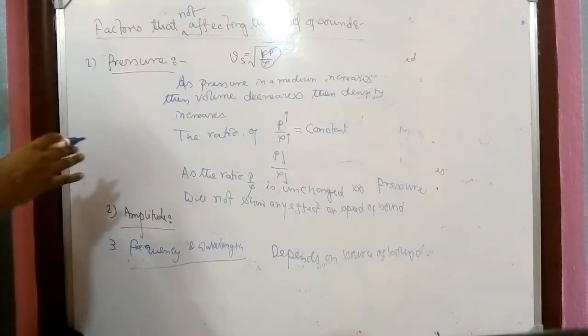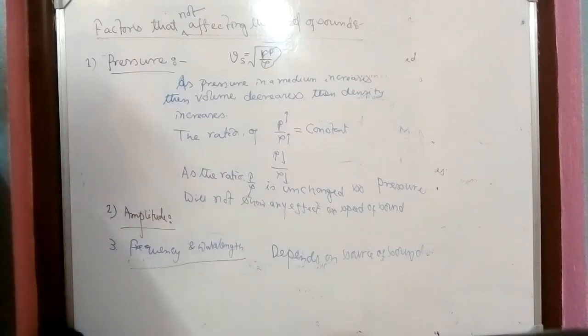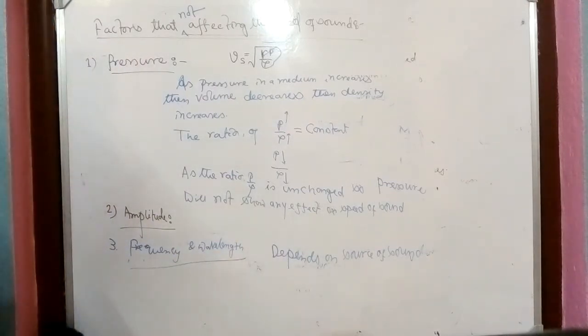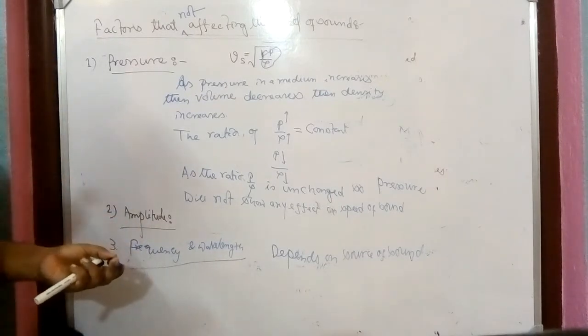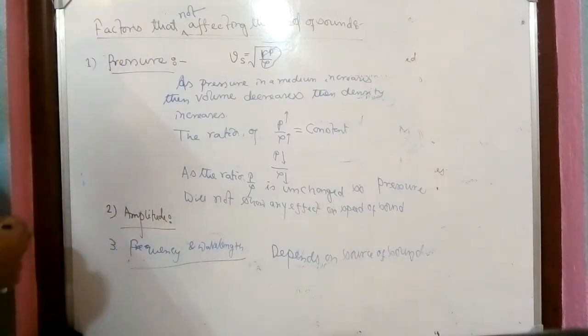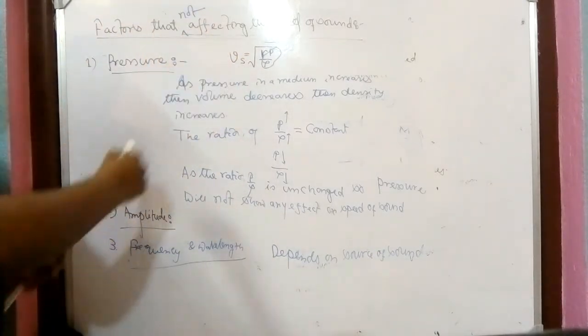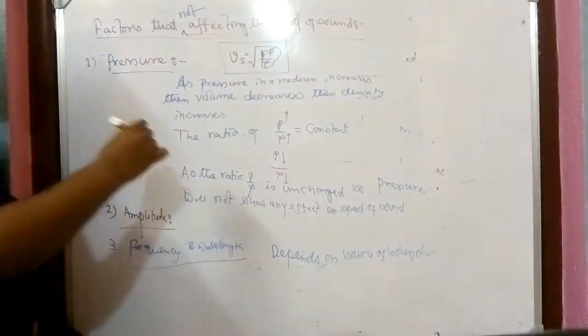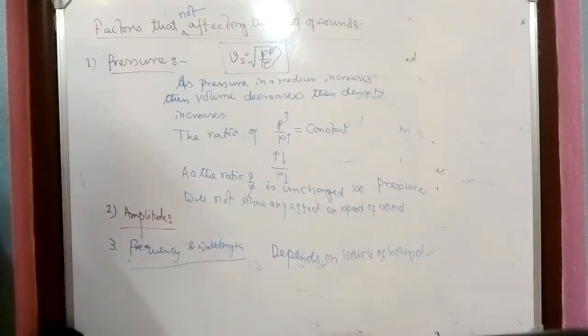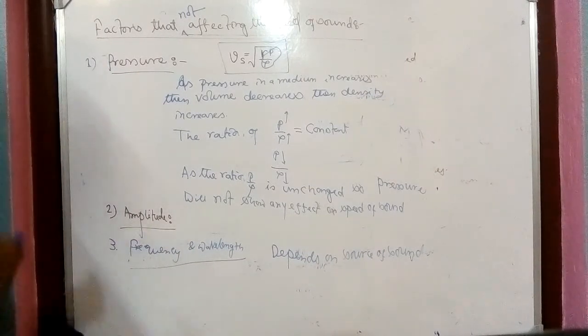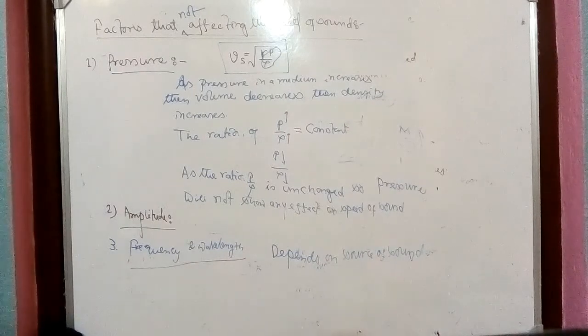Both properties depend on the source of sound, and here we are discussing the factors when the sound propagates through a medium. So if a sound comes from a source with a certain frequency and wavelength, that will not change when it propagates through a medium. And our whole discussion is about the speed of sound in a medium. So as they depend on the source of sound, they will not have any effect when the sound propagates through a medium. So these are the factors that do not affect the speed of sound.